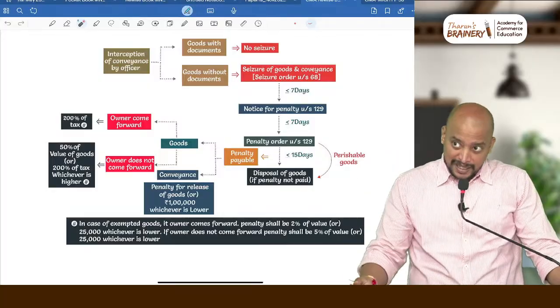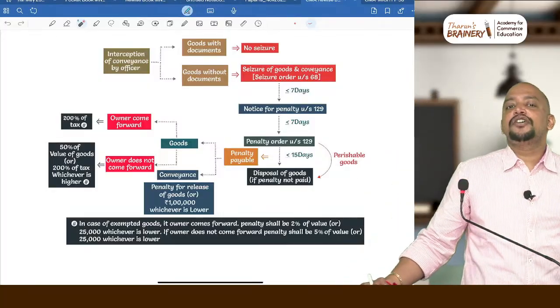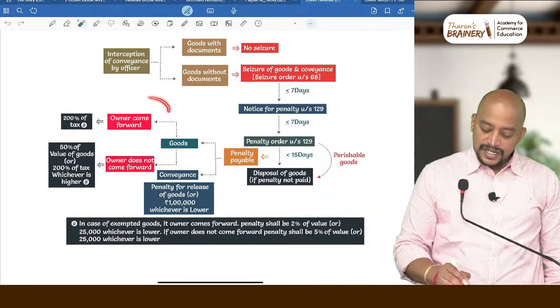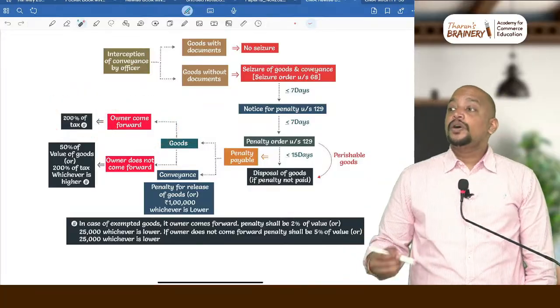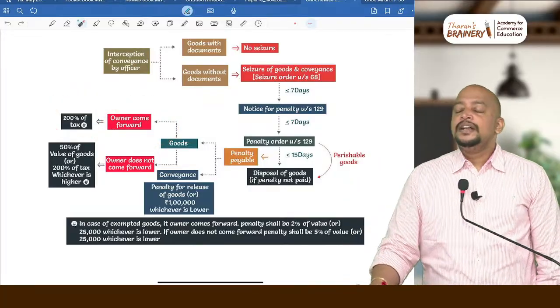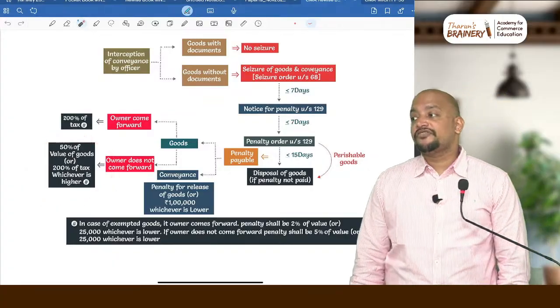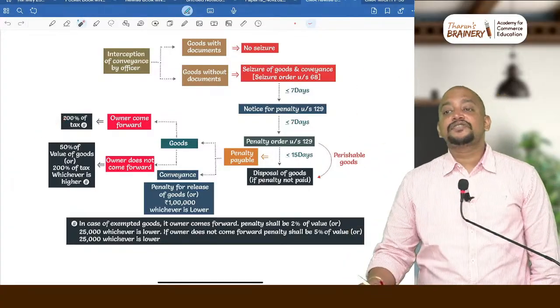Now, how much will be the penalty if the owner is coming forward? If the owner is coming forward, 200% of tax will be payable as a penalty. What if the owner is not coming forward? If the owner is not coming forward, 200% of tax or 50% of value, whichever is higher, will be taken as the penalty. This is for taxable goods.